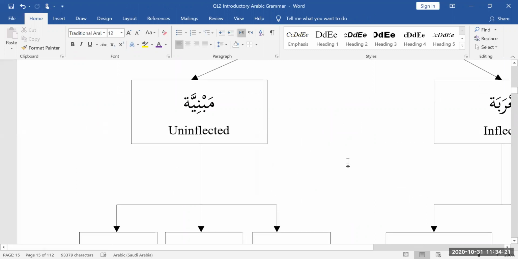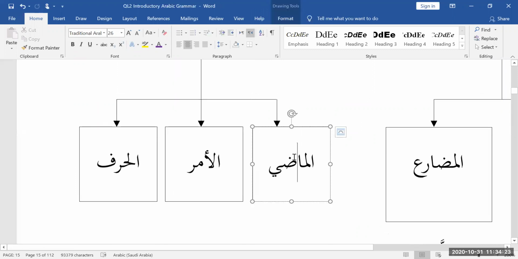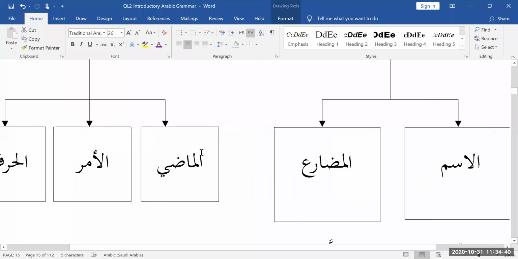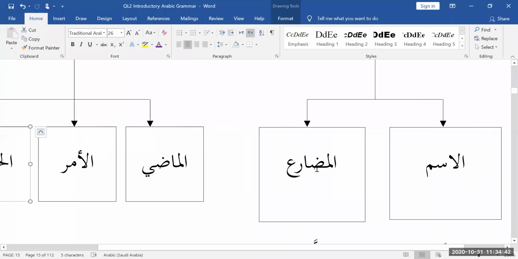The mabni is of three types: al-madi, al-amr, and al-harf. So every word is either mu'rab or mabni. Keep this in mind. There are no exceptions for al-madi, al-amr, and al-harf. For al-ism and al-mudari, there are exceptions.